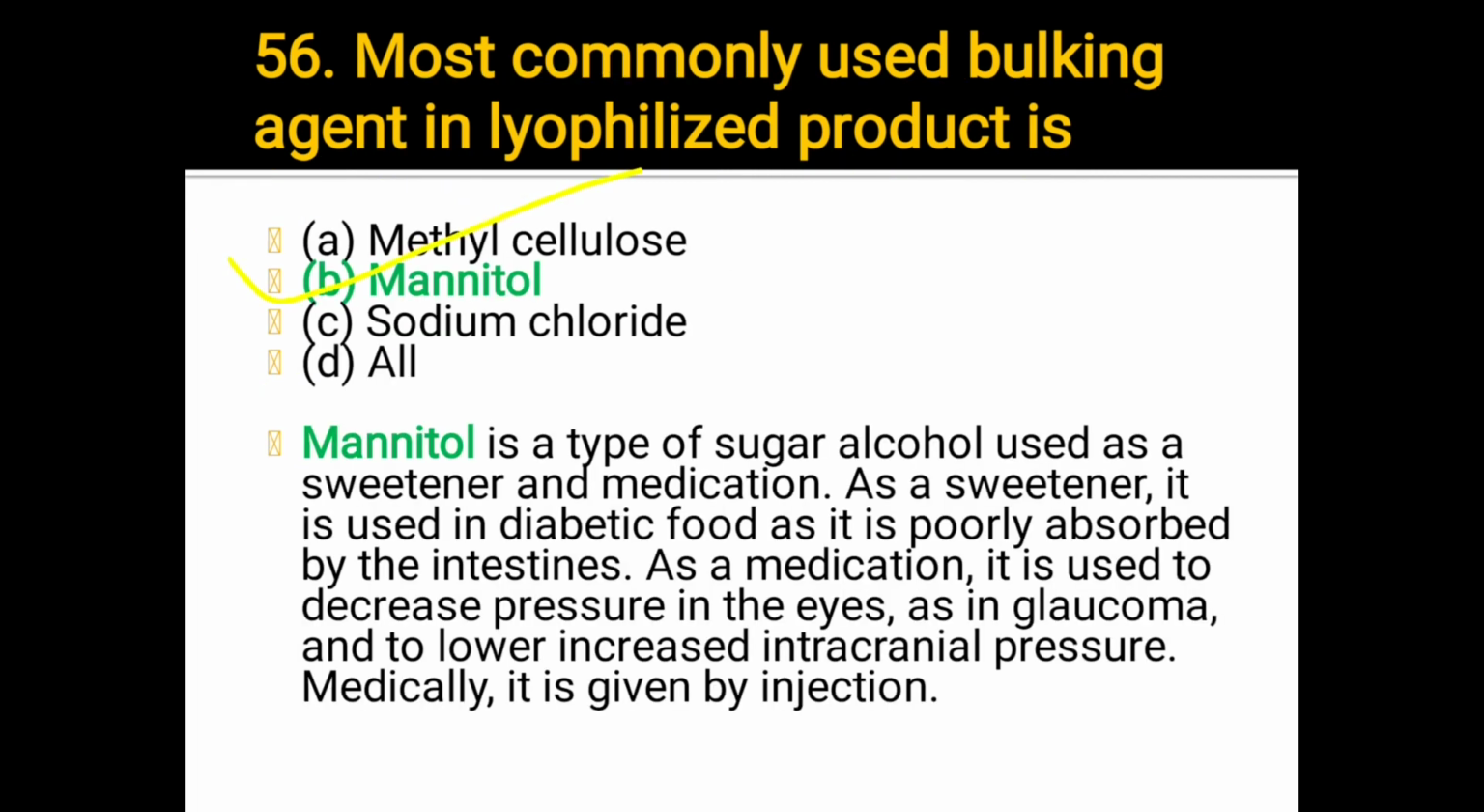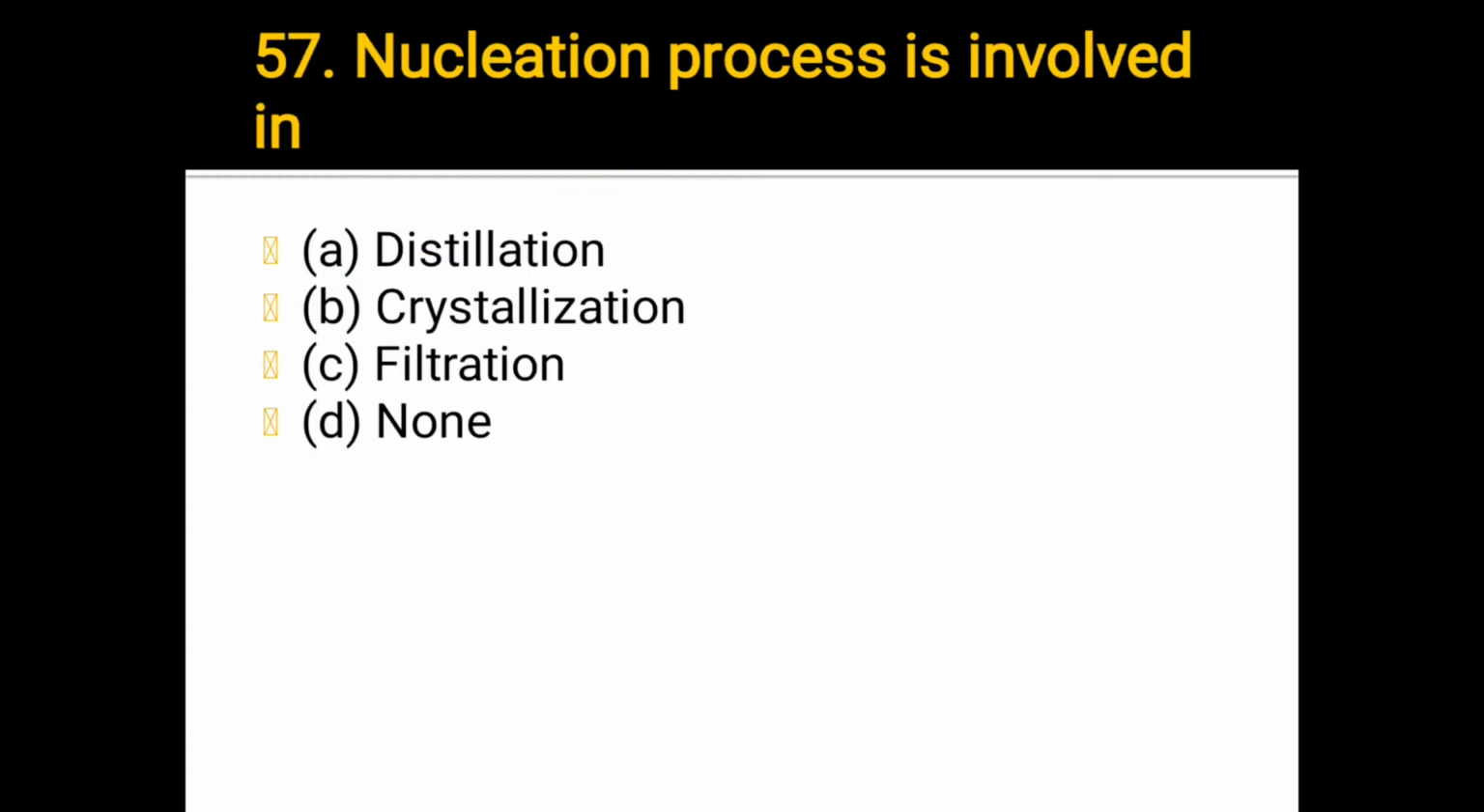What is mannitol? Mannitol is a type of sugar alcohol used as a sweetener and in medications. As a sweetener, it is used in diabetic food as it is poorly absorbed by the intestine. As a medication, it is used to decrease pressure in the eye, as in glaucoma, and to lower increased intracranial pressure. Medically, it is given by injection. Okay. Next, question number 57.